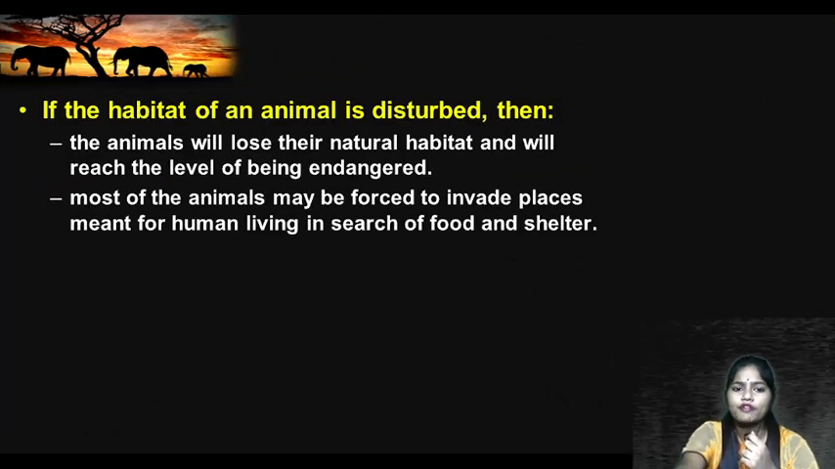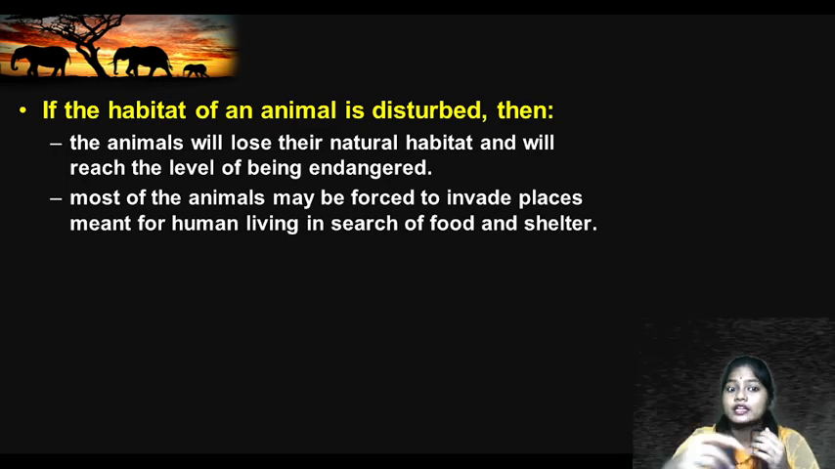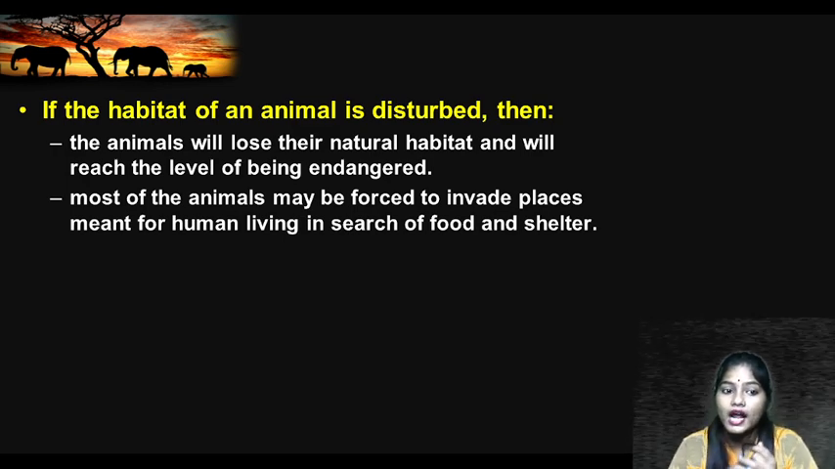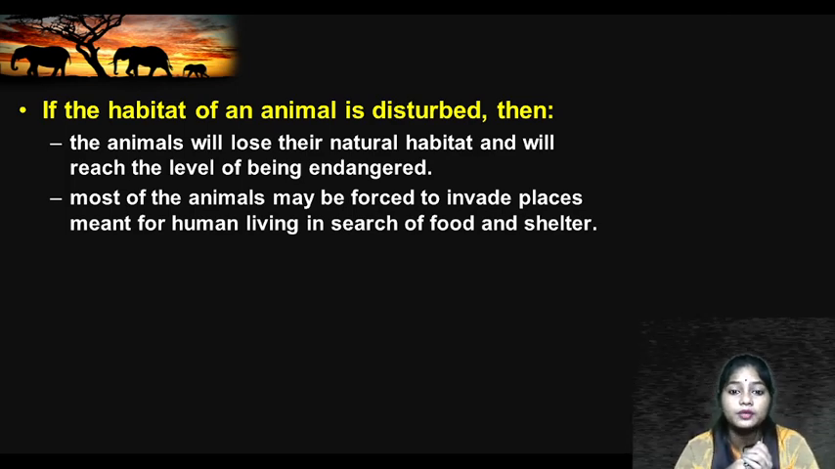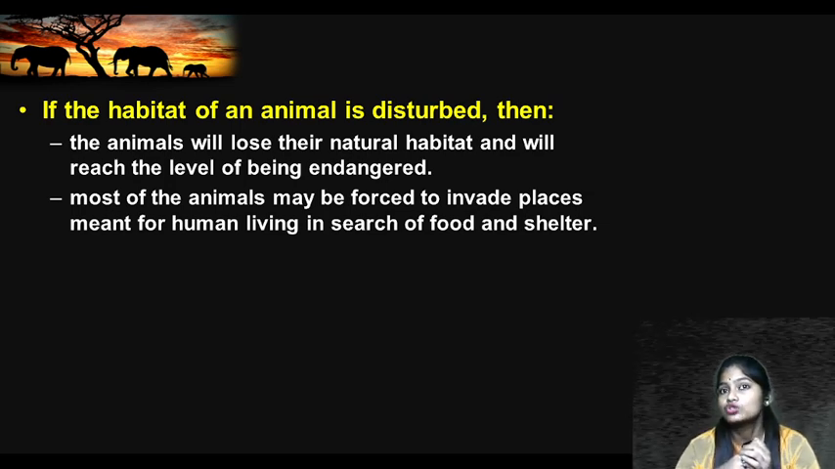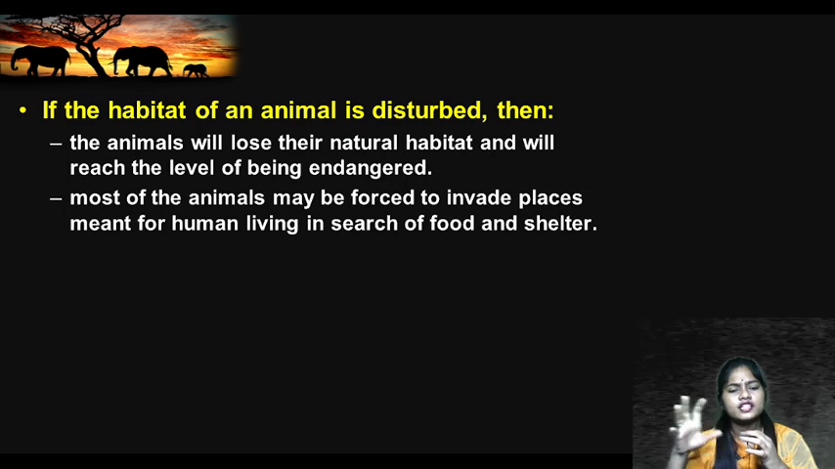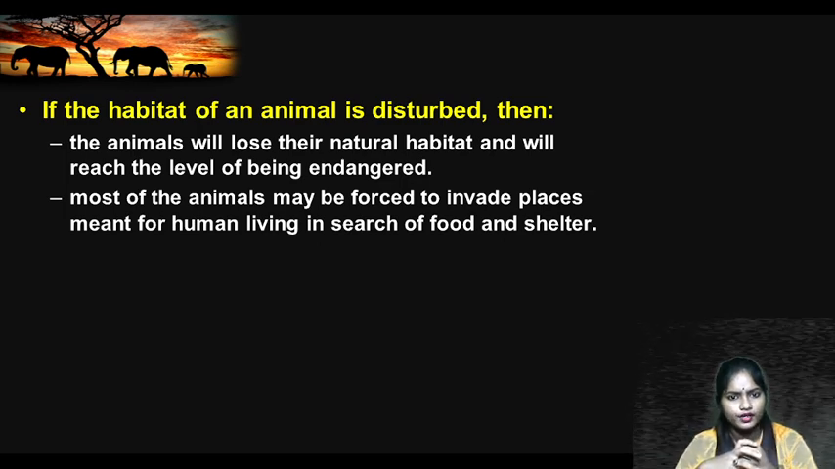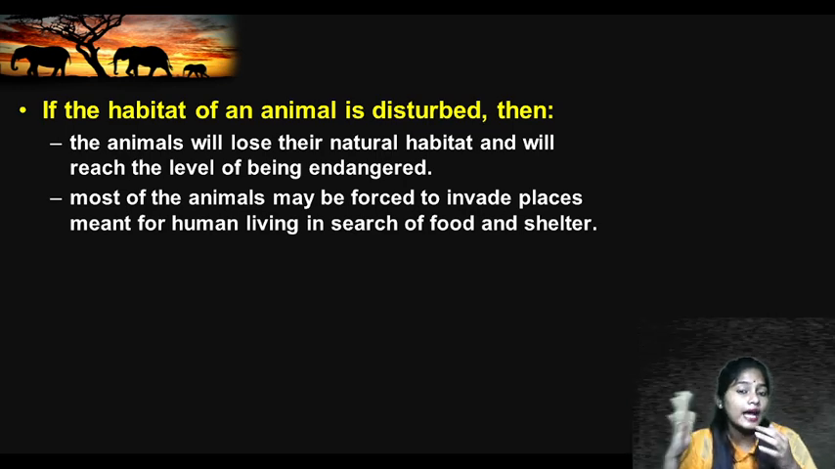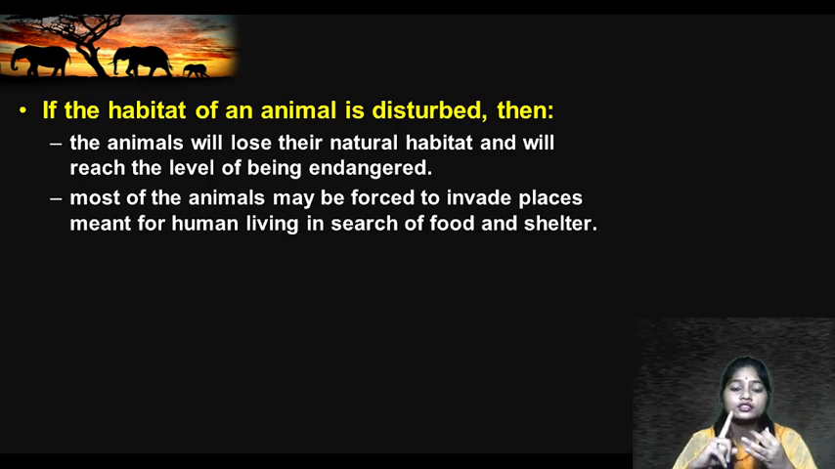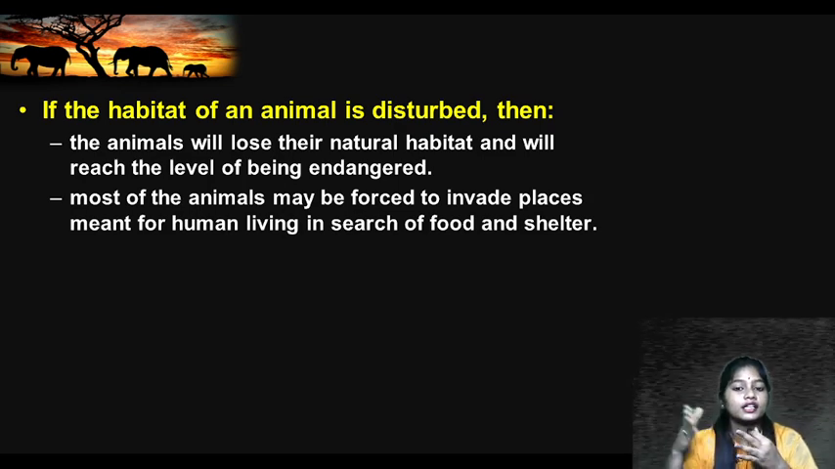Yes. Now next, if the habitat of an animal is disturbed, then the animals will lose their natural habitat and will reach the level of being endangered, so their number will decrease, and many animals may be forced to invade places meant for human living in search of food and shelter. Have you heard that elephants are destroying the crops? Some tigers and crocodiles are entering villages. Why? Because we have destroyed their natural habitat. They need food, so where will they find it? That's why they enter human places in search of food.